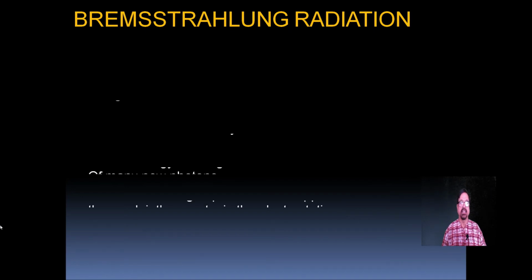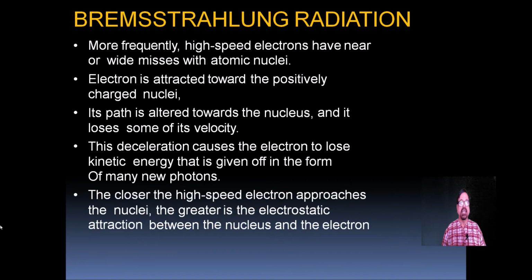More frequently, high-speed electrons have their orbit miss the atomic nuclei. The electron is attracted towards the positively charged nucleus. Its path is altered towards the nucleus and it loses some of its velocity. This deceleration causes the electron to lose kinetic energy, which is given off in the form of many new photons.